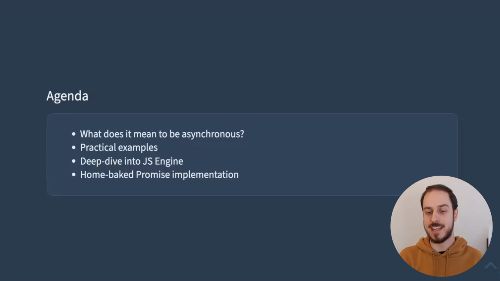Next, we will be making a deep dive into the JavaScript engine on the example of the V8 engine, and we'll see how it handles asynchrony. And finally, we will learn how promises work by implementing them. I will try to implement a home-baked promise class, and that is an approximation of what the browser does.